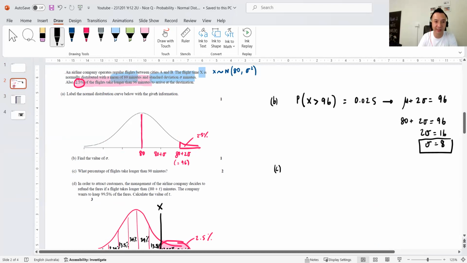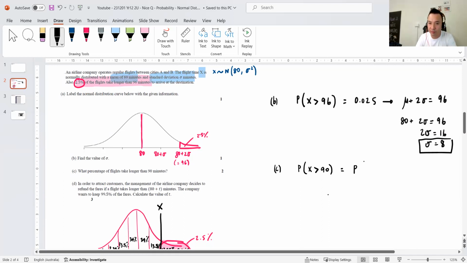Part C. What percentage of flights take longer than 90 minutes? So this is basically the probability that X is greater than 90. Now, I'm going to try to use standardized format to do this, and use my table, which I copied in the next one.